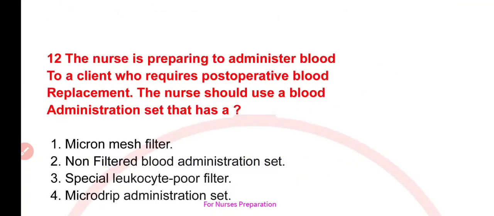Next question is, the nurse is preparing to administer blood to a client who requires post-operative blood replacement. The nurse should use a blood administration set that has your options are A. Micron mass filter, B. non-filtered blood administration set, C. special leukocyte poor filter, or D. micro drip administration set.